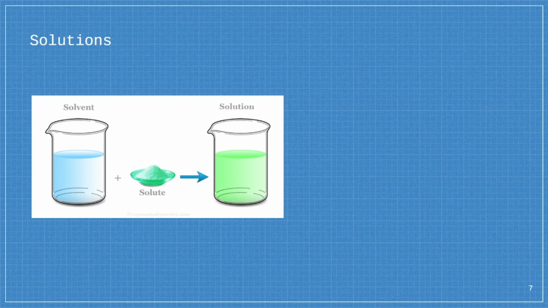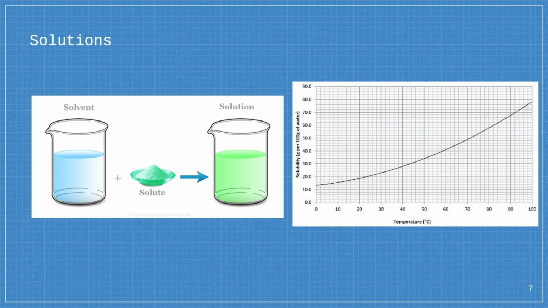This change in solubility with temperature can be seen in this graph. As temperature increases, the solubility of the solute in water, in this example, also increases. This is because as temperature increases, kinetic energy also increases, and this allows the solvent to break down the solute bonds with greater ease, therefore allowing the solute to dissolve more easily.